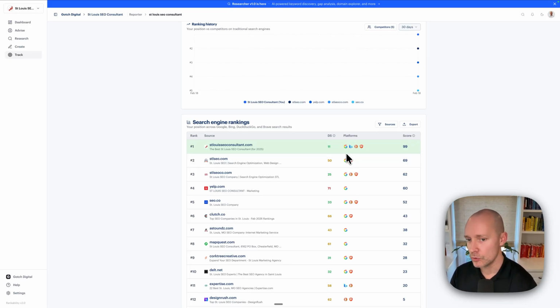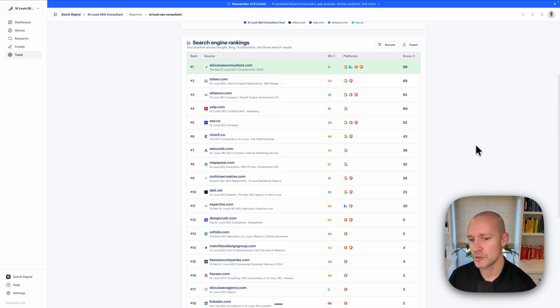So we've got Google, Bing, and then DuckDuckGo and Brave. Once again, that's just to cover more surface area, so we're increasing our odds of success in the AI platforms. Okay, we know that Claude uses Brave, so we want to be present there. And that's what's fascinating about this.